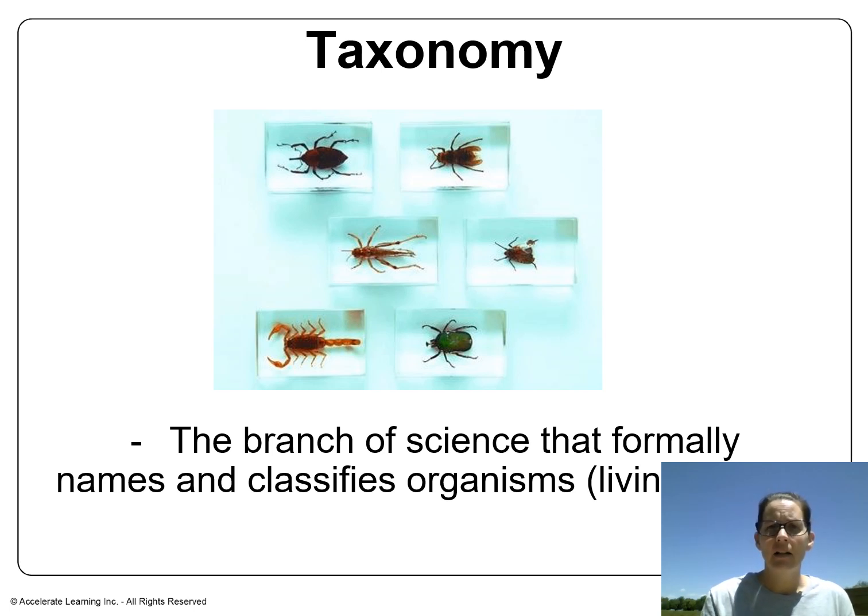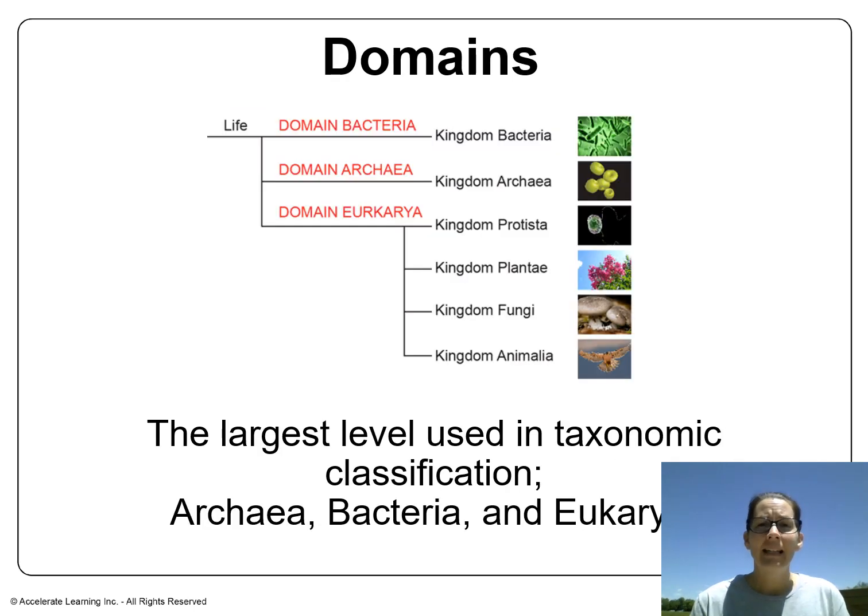These taxonomists classify all living things into two main groups, domains and kingdoms. Domains are the biggest level of group. Every single living thing on our planet falls into these domains. We've got domain bacteria, domain archaea, and domain eukarya.